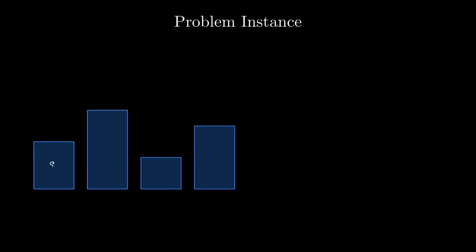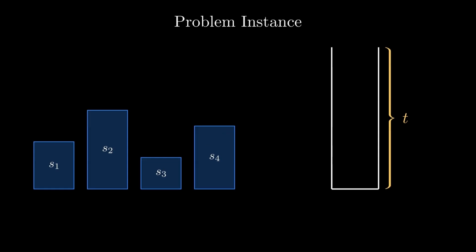We can prove that the bin packing problem is NP-hard by reducing it from the subset sum. Say we have some items of sizes S1 to S4 and a bin of size T. Now, if we choose to normalize all these values by the size of the bin, we get the standard form of the bin packing problem, where the size of the bin is 1 and each item's size is less than 1.